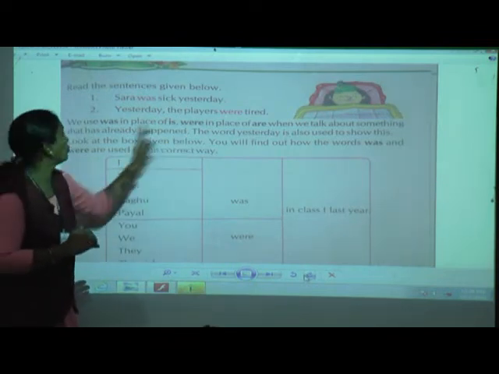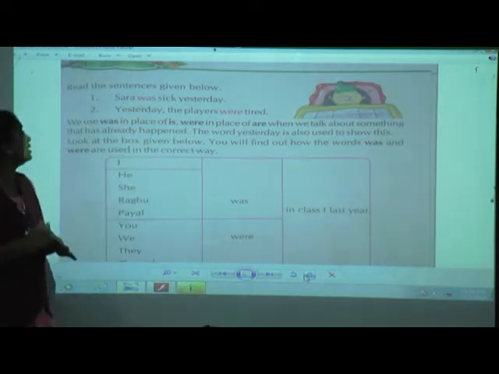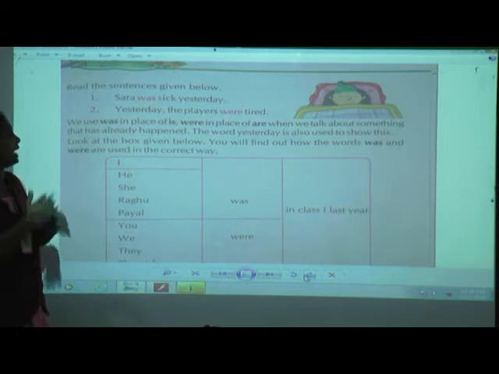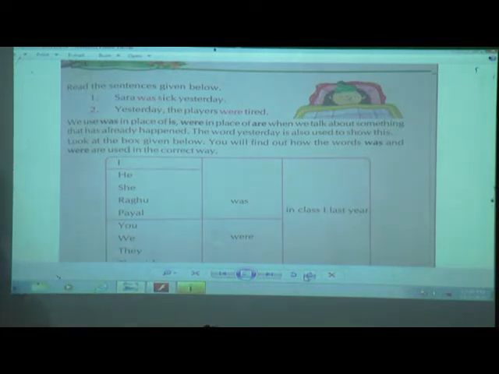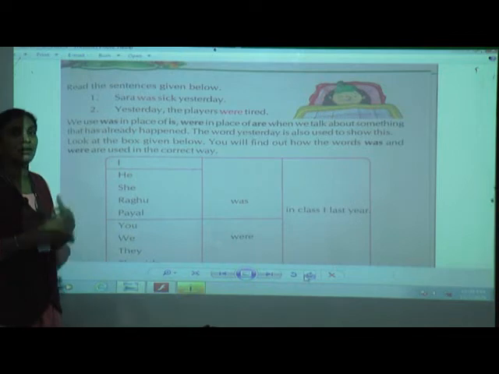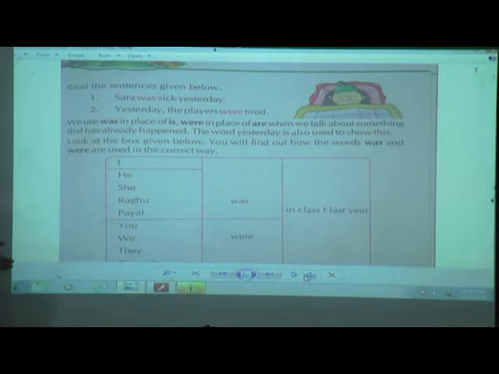But this was and were show that the things have already happened in the past. So some of the words show this, for example, yesterday, last year, last Monday, last week, few months before, okay? Some of these words show that the things have already happened before in the past, okay?